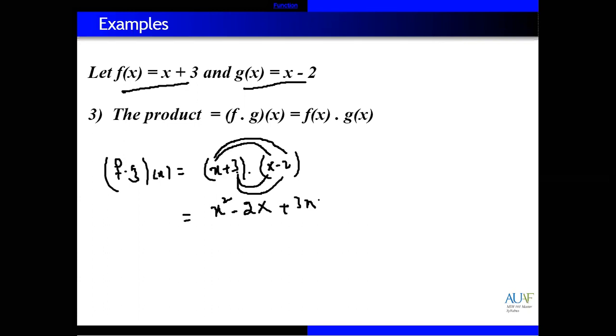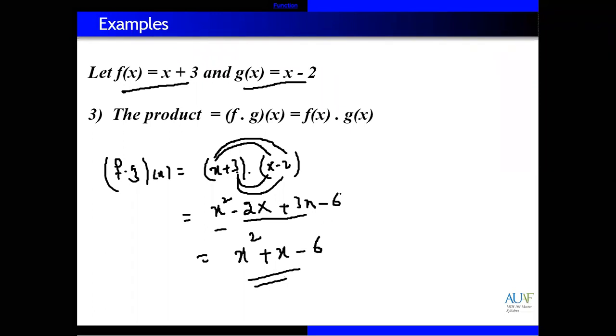Then 3 multiplied with minus 2, so we have minus, so 3 times minus 2 equals minus 6. So we have x square minus 2x plus 3x. So minus 2 plus 3 actually equals plus x. And then we have what? Then we have minus 6. So x square plus x minus 6 is actually the multiplication or product of two functions.